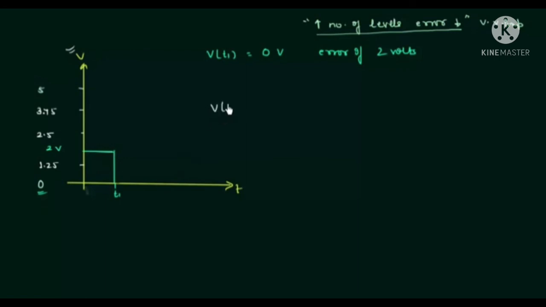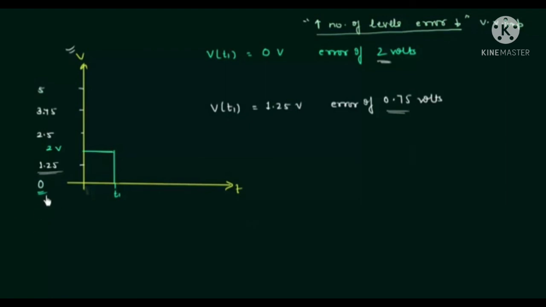So voltage at time t1 is equal to 1.25 volts, because we have to consider the lower value, and 2 volt is between 1.25 and 2.5. Now we can easily take 1.25 instead of 0. So the error is reduced, and now we have error of 0.75 volts only. Earlier the error was 2 volts, but now the error is 0.75.